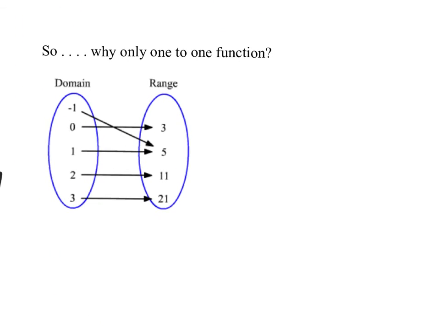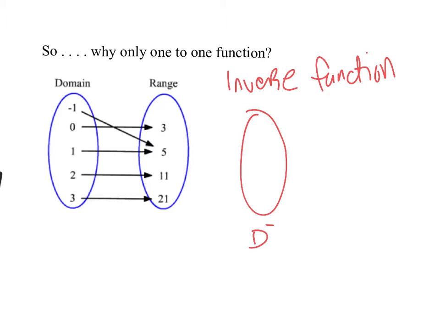So here we have a great picture. We have a domain and range of a function. Well, we talked about how for the inverse function, the domain and range flip-flop. So let's write this out. Here's the inverse function. Let's make that a little bigger. Here's my domain for the inverse. That -1 means inverse, that's the notation for inverse. We'll get into notation later, but just FYI, that means inverse. So my range becomes my input, and my domain becomes my range.